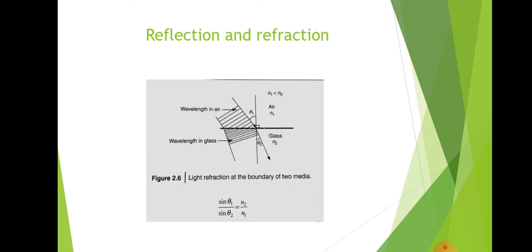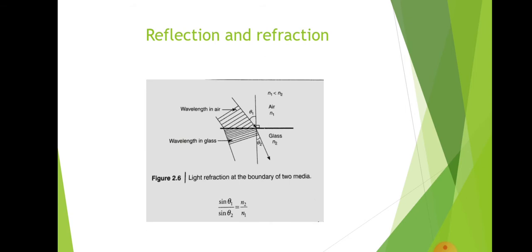Whenever a ray of light is incident on the boundary separating two different media, a part of the light is reflected back into the first medium and the remainder is refracted as it enters the second medium. The figure shows a boundary between two media, air and glass. The refractive index of air is n1 and that of glass is n2. What does the refractive index of air being n1 mean? It means the ratio of the velocity of light in vacuum to the velocity of light in air is n1. And the refractive index of glass is n2.